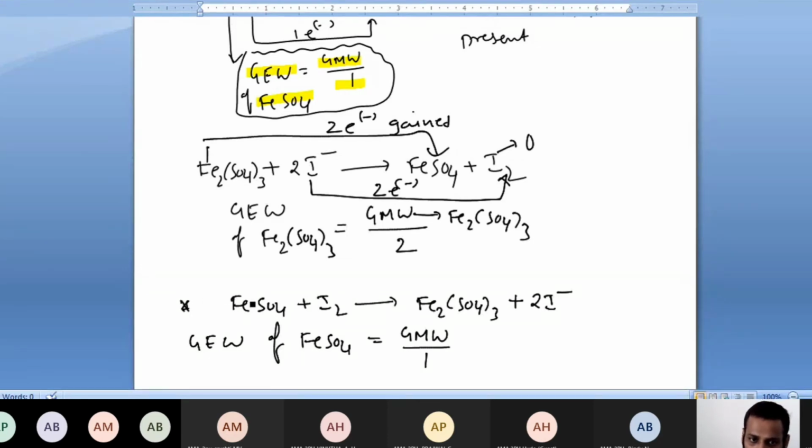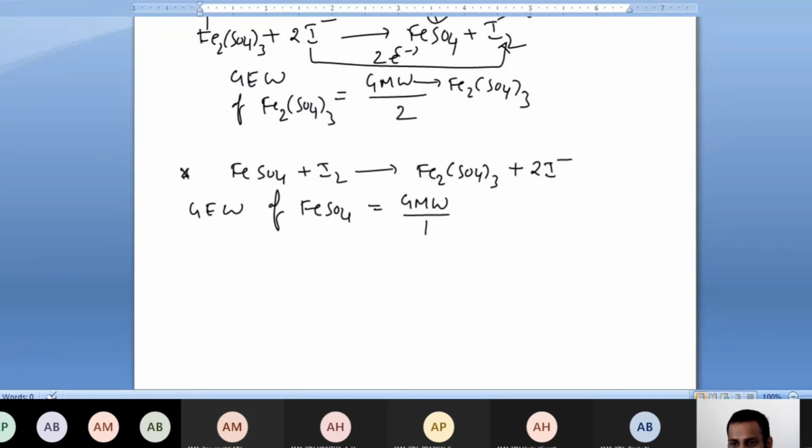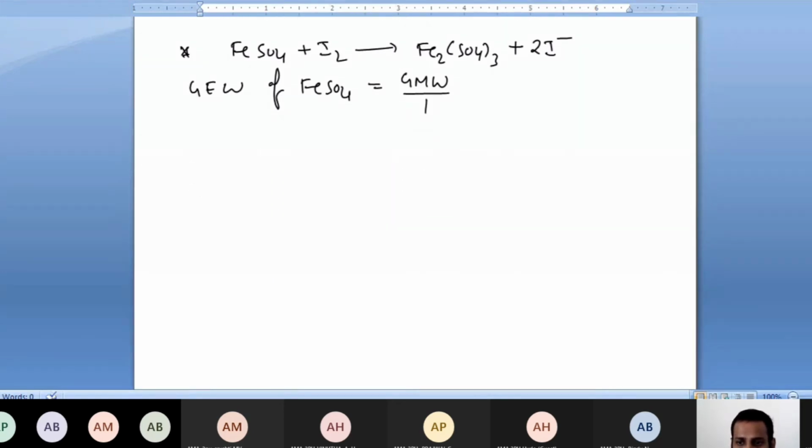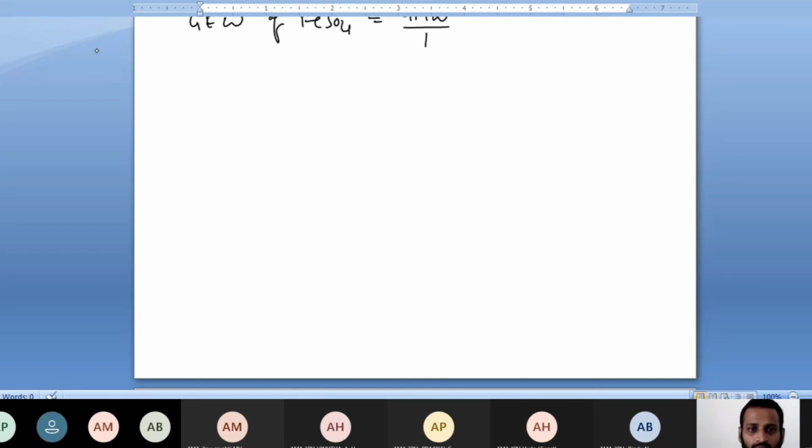In FeSO4, sir, it's not balanced. Few people will think, because sir, here one iron is there, here 2 irons are there. Balancing is not the matter. For whom they are asking gram equivalent weight? They are asking gram equivalent weight of FeSO4. So in FeSO4, how many irons are there? 1. So 1 iron oxidation state change is enough for us, because for 1 iron only weight you are considering. So in this way, we can have gram equivalent weight of iron. Even chromium also, how to take change in oxidation state, I told you.